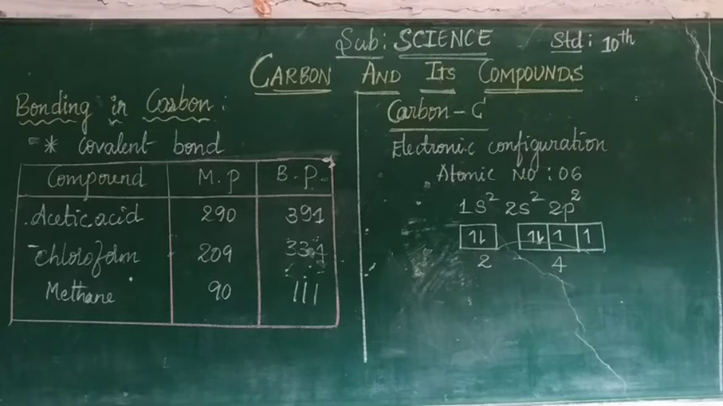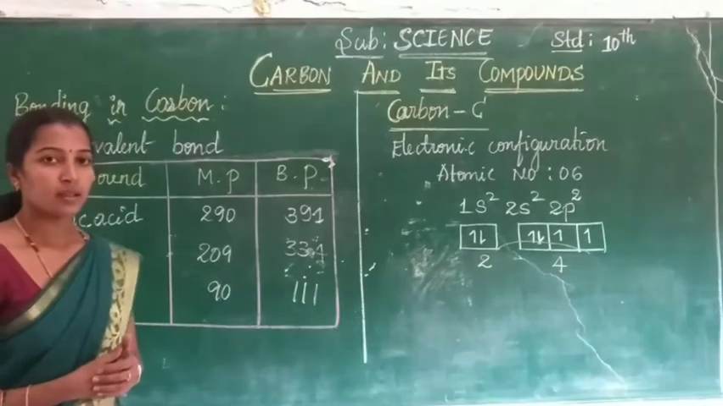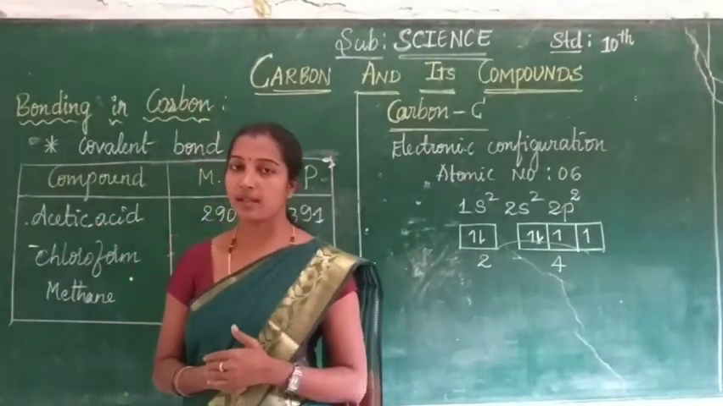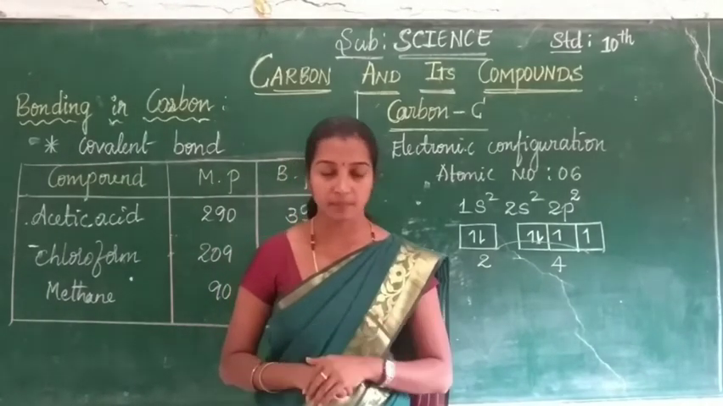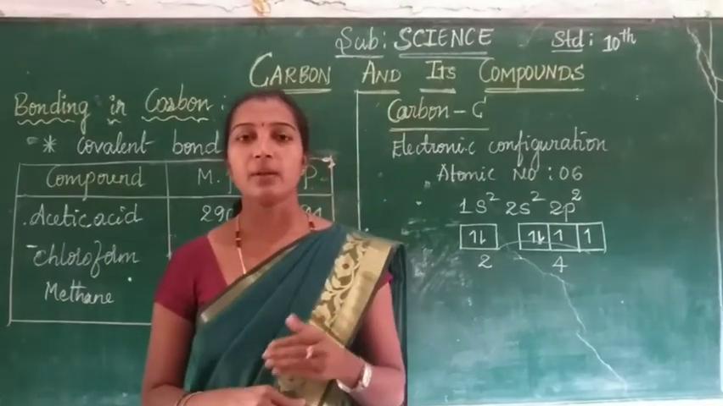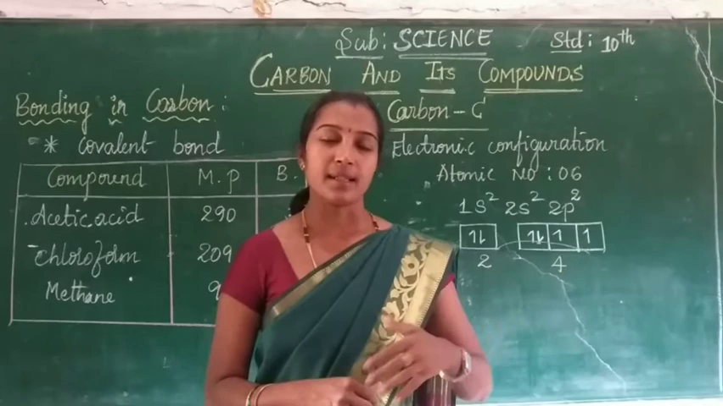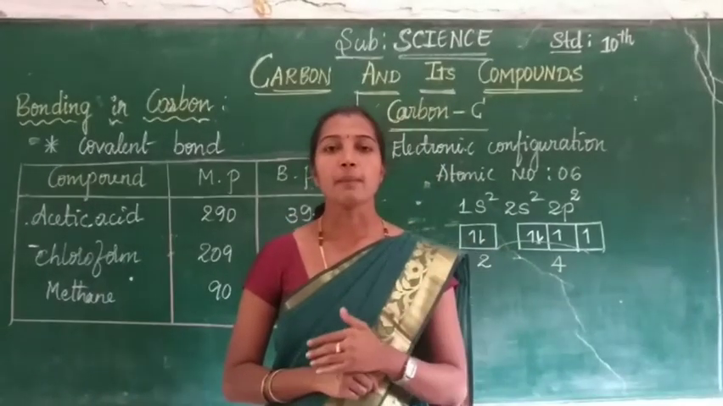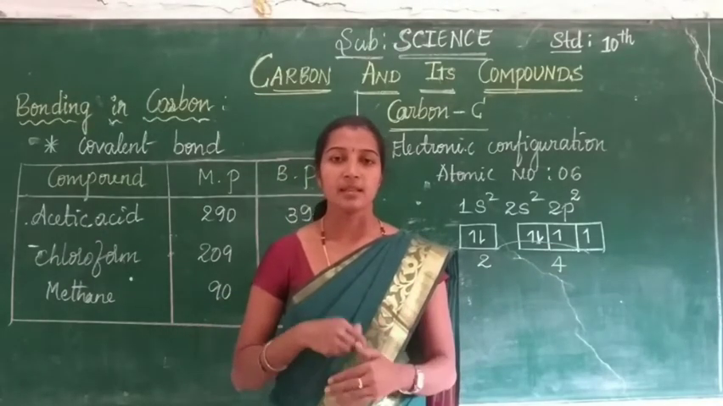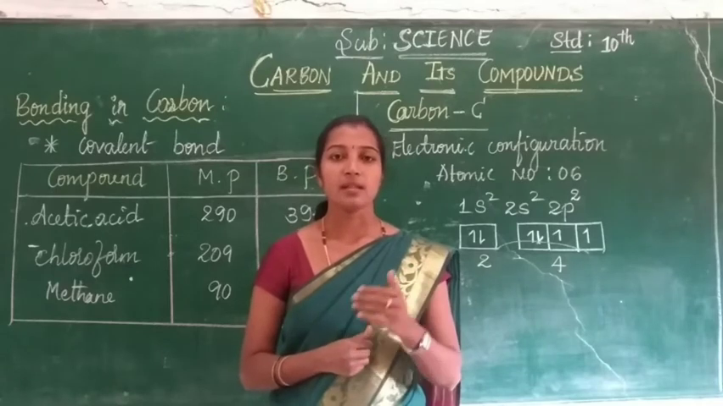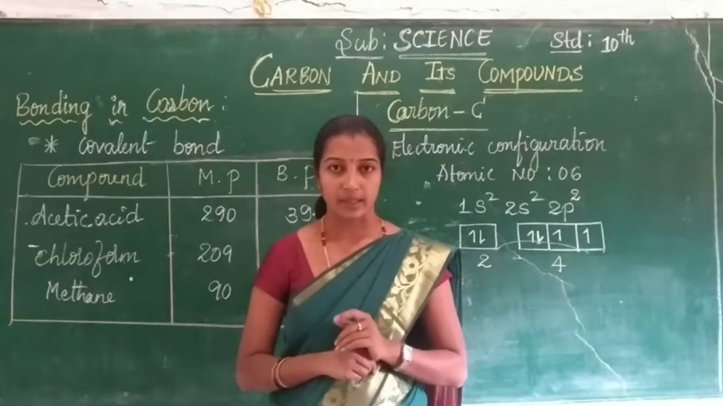Children, now let us study bonding in carbon. Carbon and its compounds contain covalent bonds. Before discussing covalent bonding, let's recall ionic compounds and the ionic bond. In your previous chapter, you already learned about ionic compounds and their properties. Ionic compounds contain an ionic bond, formed by the giving up and receiving of electrons.